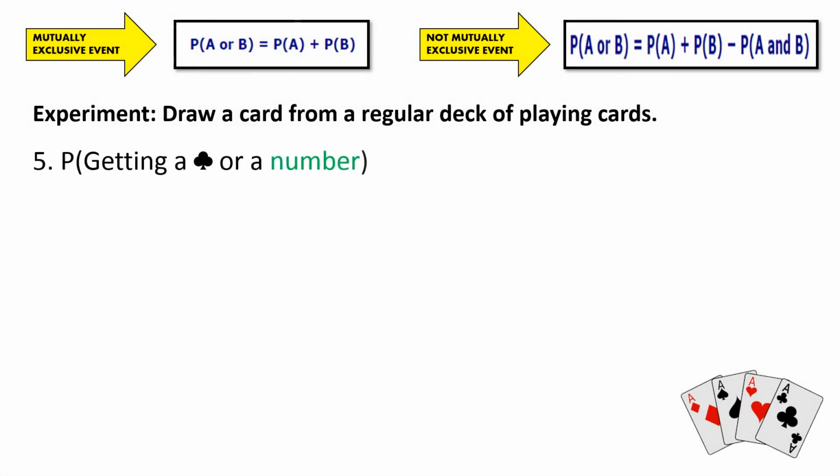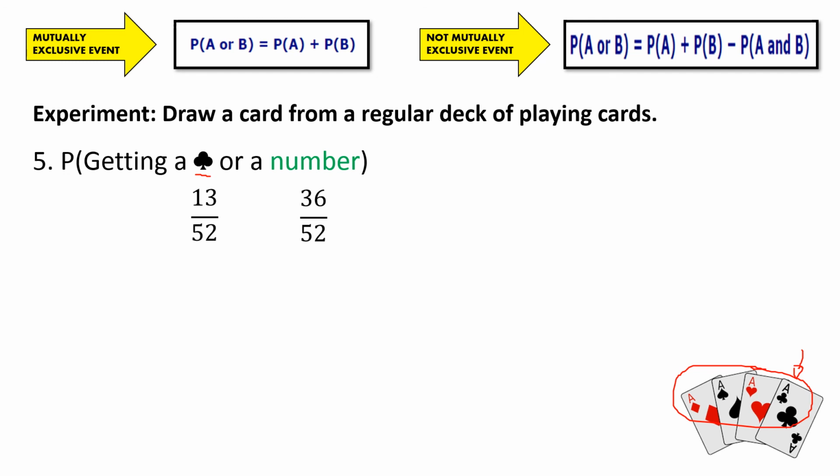Number 5, probability of getting a club or a number. So probability of getting a club, so we do have 13 pieces for each suit, so therefore we're going to have 13 over 52. While for the probability of getting a number, so how many numbers are present from a regular deck of cards? So we do have the numbers starting from 2 up to 10. So we do have 9 pieces of those. Then 9 times 4, because we do have 4 different suits present on a regular deck of playing cards. So therefore, the probability of getting a number is 36 over 52.